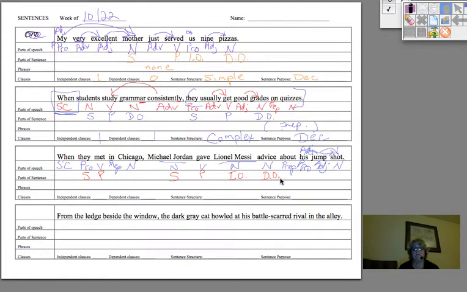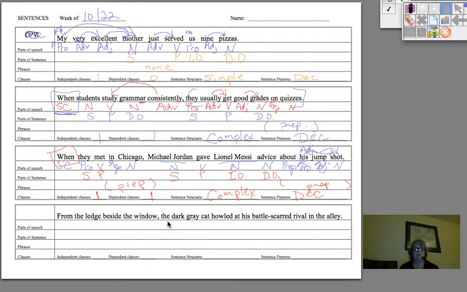Okay, now we have a prepositional phrase, about his jump shot. And we also have a prep phrase over here, in Chicago. And just like this other sentence, we have one clause that's dependent because it begins with a subordinating conjunction that makes it dependent. The other one is independent. One of each: complex, declarative.